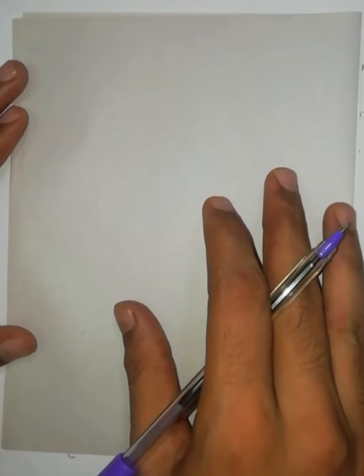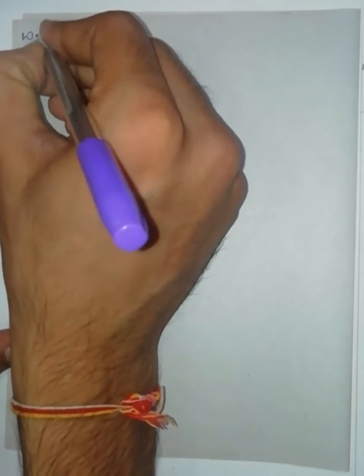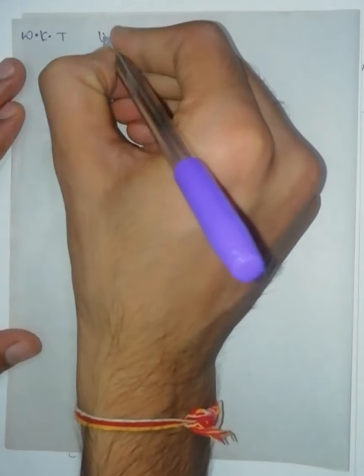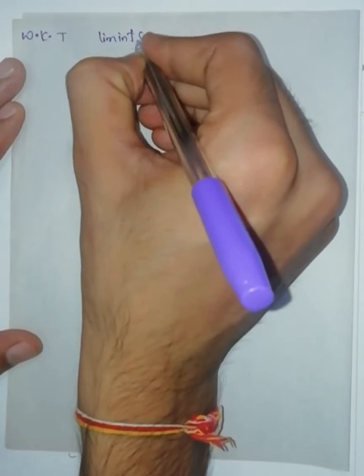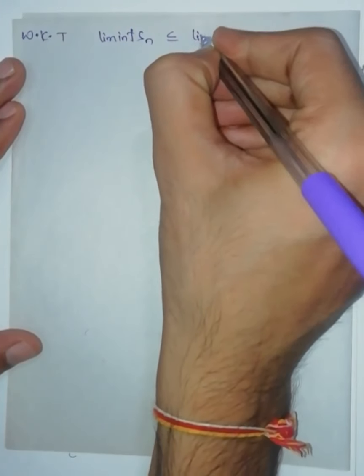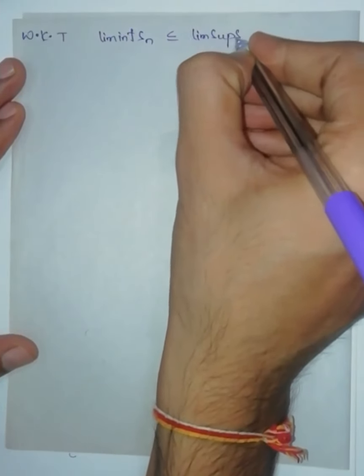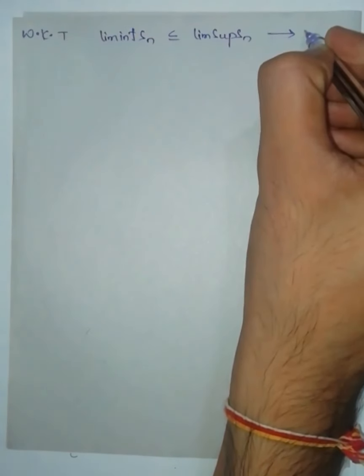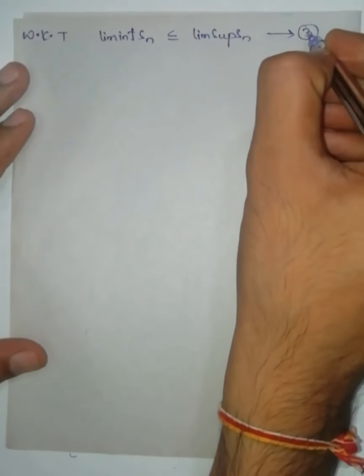Again from the note points, we know that limit inferior of Sn is less than or equal to limit superior of Sn. Let us take this as equation number 3.